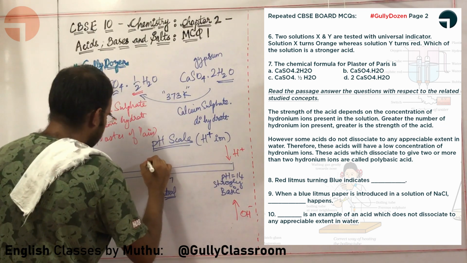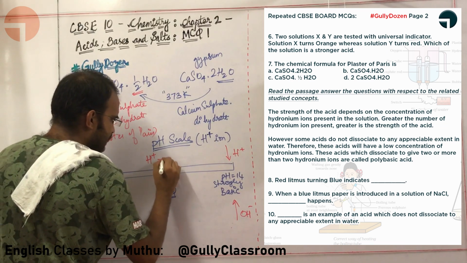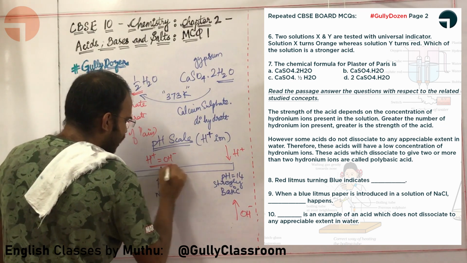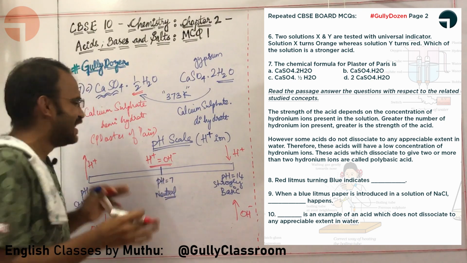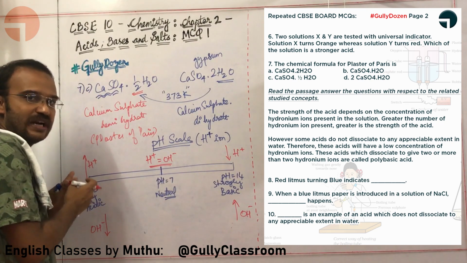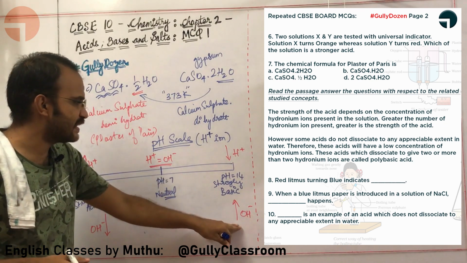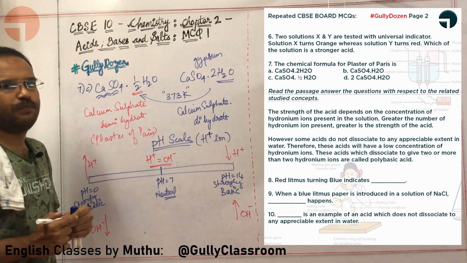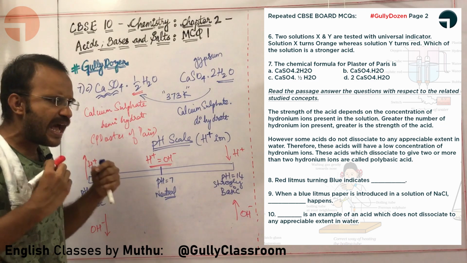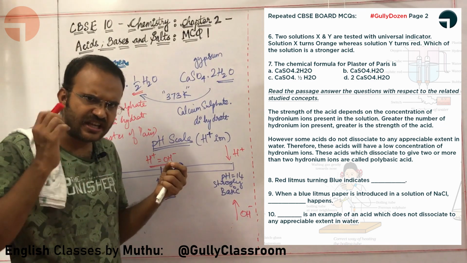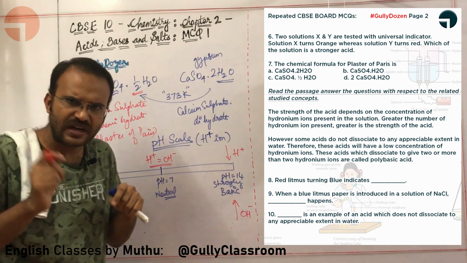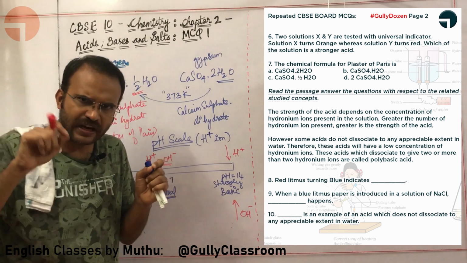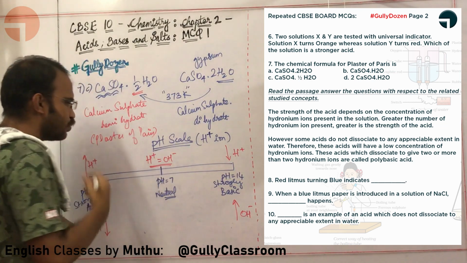What about here, sir? Here H plus ions and OH minus ions are present in equal numbers, hence it is called neutral. Here H plus ions are more, it is called an acid. There OH minus ions are more, it is called a base. In fact, what is an acid? An acid is a substance that furnishes H plus ions when it is mixed with water. A base is a substance that furnishes hydroxide or OH minus ions when it is mixed with water.